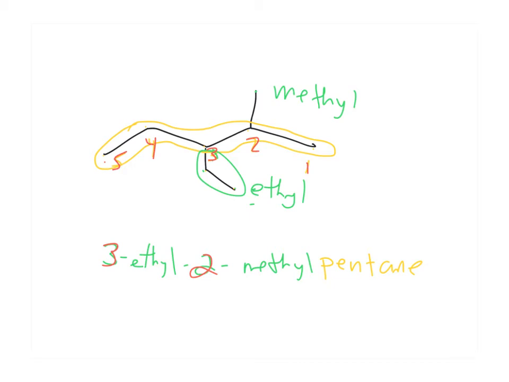You might see bonds, or you might see a simplified version where, in this first one, we have a CH3, CH2, then we have a CH with a C2H5 coming off of it. That's my ethyl. Then we have a CH with a CH3 coming off of that.